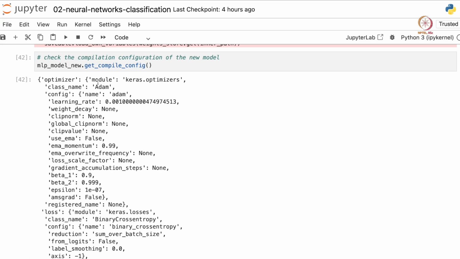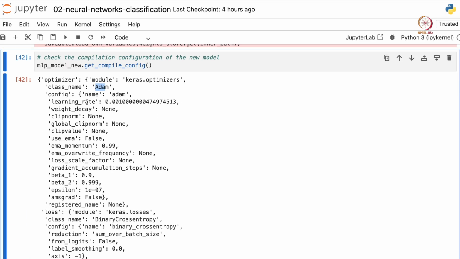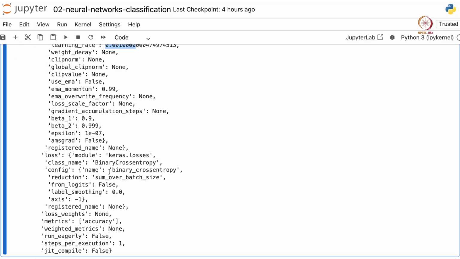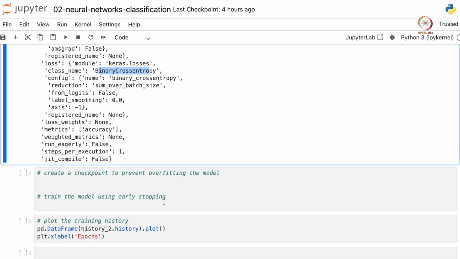For example, the optimizer is Adam and these are the hyperparameters with Adam. This is the learning rate, weight decay is none, etc. Loss is binary cross entropy. So you can go through this and see if you want to change any hyperparameters. For now, we'll not change anything.